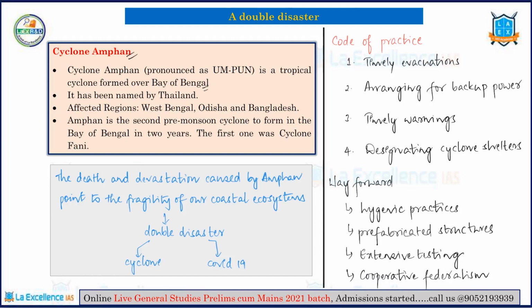The next thing you are supposed to do is to designate all the strong buildings in the vicinity as cyclone shelters, because if there is flooding and huge wind speeds, you need these strong buildings to withstand that force, and people can be evacuated into these shelters for the time being. So these are the steps that have been listed under the code of practice, but even with these steps, proper measures are not implemented at the ground level.